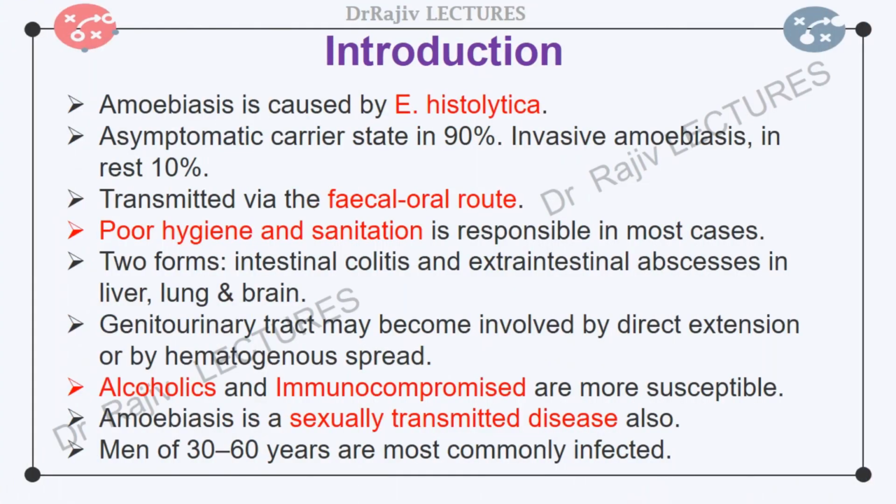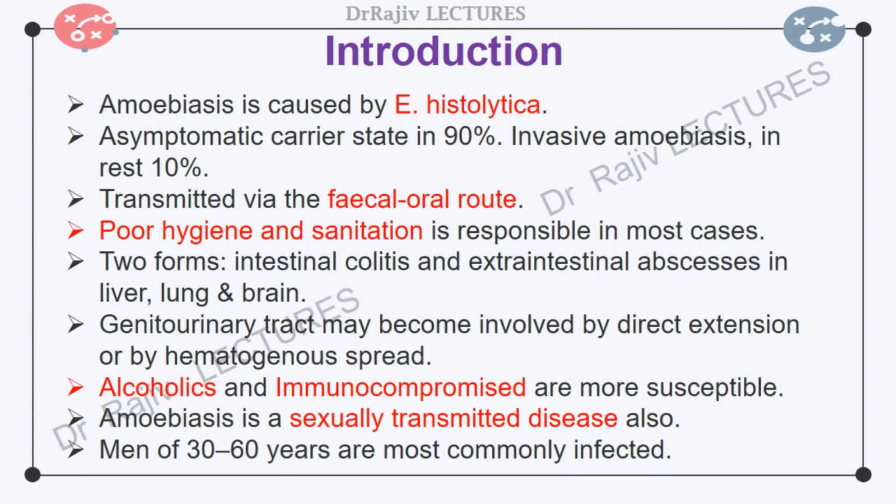Amoebiasis is caused by an intestinal protozoan, Entamoeba histolytica. The infection causes asymptomatic carrier state in 90% of the affected individuals and invasive amoebiasis in the rest 10%. The infection is transmitted via the fecal-oral route. Cyst-contaminated water and vegetables are main sources of human infection. The disease occurs due to poor hygiene and sanitation. Therefore, people from the lower socioeconomic strata are more vulnerable.